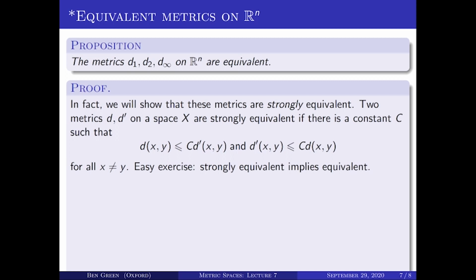It's a very straightforward exercise to show that strongly equivalent implies equivalent. The ball of radius epsilon in the d metric will contain the ball of radius epsilon over c in the d primed metric.